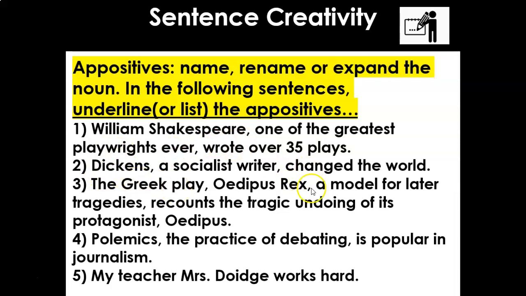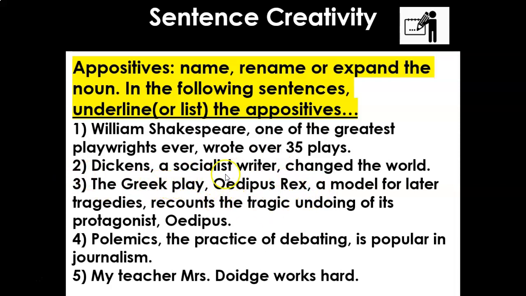Number 3, the Greek play Oedipus Rex, a model for later tragedies, recounts the tragic undoing of its protagonist, Oedipus. Appositives are a way to create concise, power-packed sentences of information. There's a load of information in this sentence. It tells us the type of play, it tells us the title of the play, it tells us a little bit about what it is. But what's the appositive? Did you find it? Here you go, a model for later tragedies. So the Greek play, Oedipus Rex, is also an appositive. So we've got a layer of appositives.